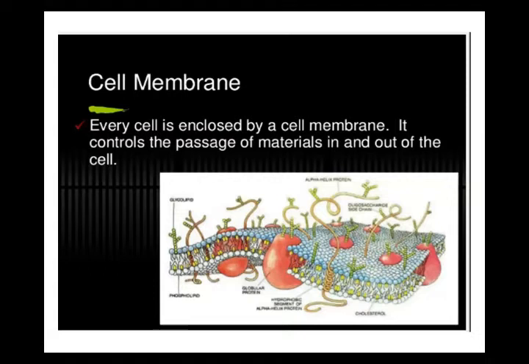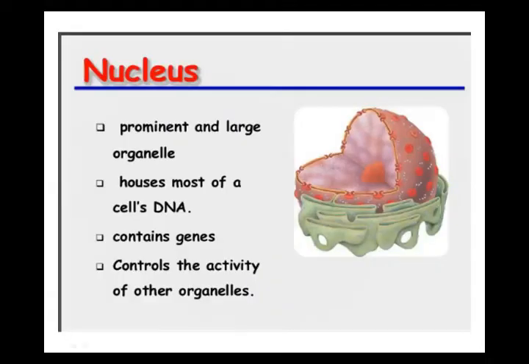Now I'm moving to the next structure, the nucleus. The nucleus is a very prominent and very important structure of the cell. First, who discovered it? It was discovered by Robert Brown in 1831. Robert Brown discovered the nucleus, a very important and prominent structure of the cell. It is spherical in shape and sometimes irregular, and it is covered with a nuclear membrane.